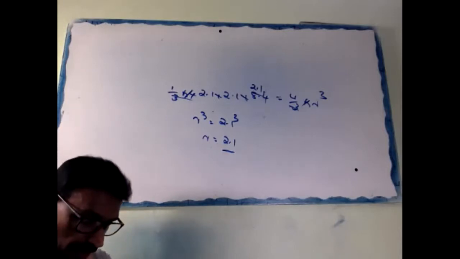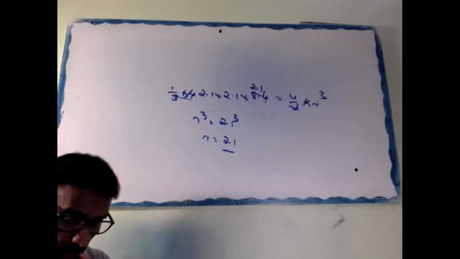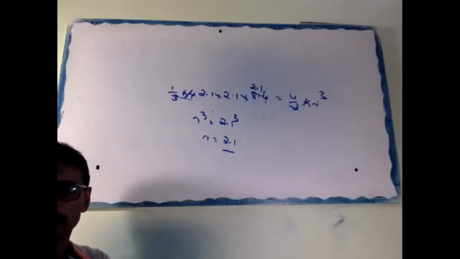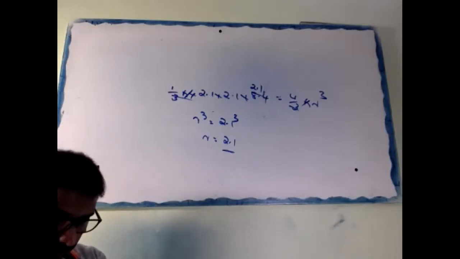The barrel of a pen, cylindrical in shape, is 7 centimeter long and 5 millimeter in diameter.